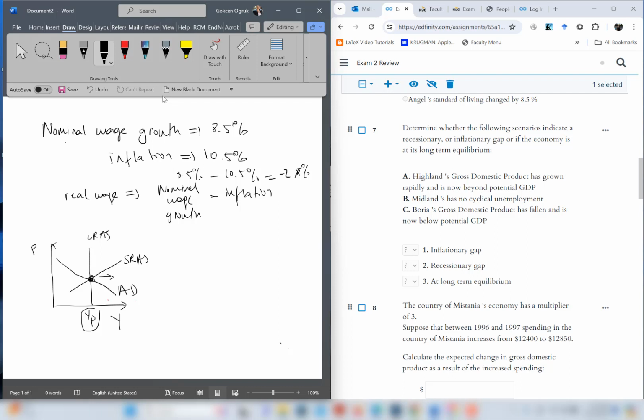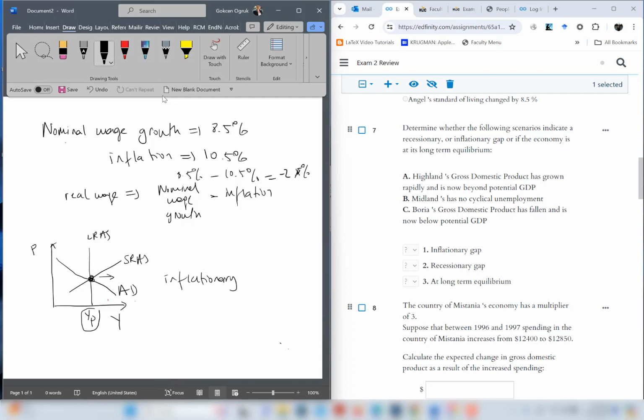It means we have an unemployment rate equal to the natural rate, and we do not have cyclical unemployment. So cyclical is 0. We have the natural rate of unemployment. We are fully utilizing the resources we have, and anything above YP is inflationary. So the right answer is inflationary for A.